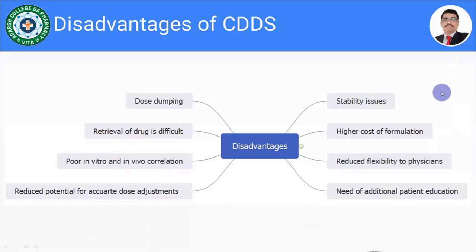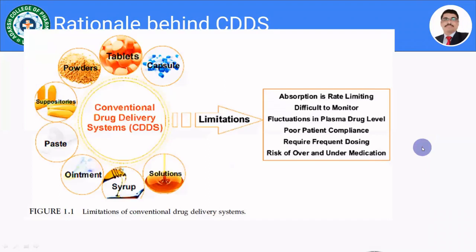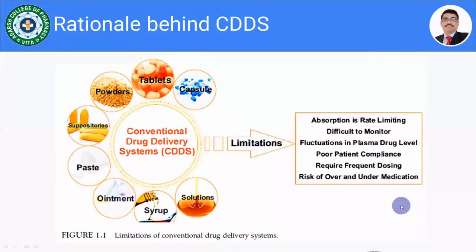So now we will move towards the next point, that is the rationale behind designing of the controlled drug delivery system. Before that, we will just see what the limitations are, because that will give us the idea about why there is a necessity, why there is a requirement to design and formulate the controlled drug delivery system.